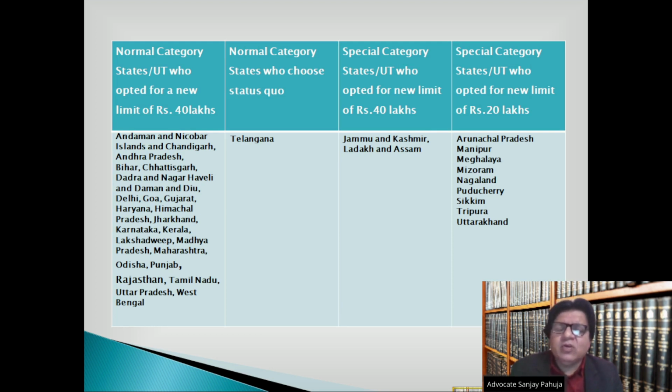Special category states or union territories who opted for the new limit of rupees 40 lakhs: Jammu and Kashmir, Ladakh and Assam. Special category states or union territories who opted for the new limit of rupees 20 lakhs: Arunachal Pradesh, Manipur, Meghalaya, Mizoram, Nagaland, Puducherry, Sikkim, Tripura and Uttarakhand.